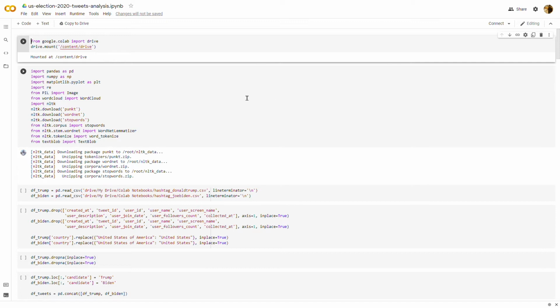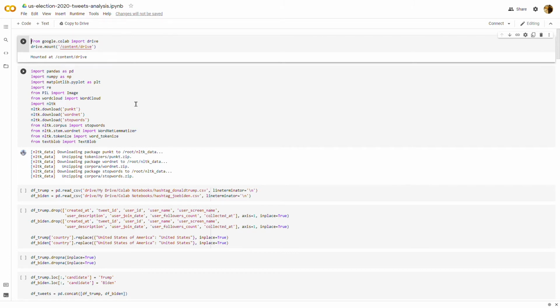The pandas library for data manipulation and analysis, the numpy library for its multidimensional arrays, pyplot from the matplotlib library for creating visualizations, the regular expression module for extracting strings that match a given pattern, the Python Imaging Library for accessing image files, WordCloud for visualizing data according to its frequency, NLTK, the Natural Language Toolkit, for semantic analysis, and finally, TextBlob for sentiment analysis. We'll talk more about these as we progress further.